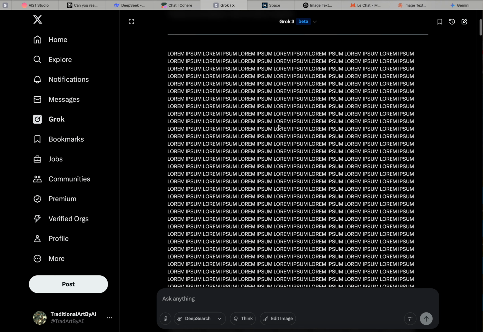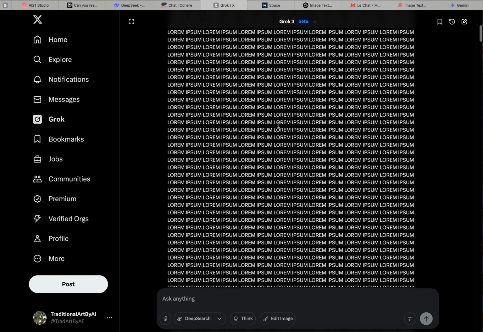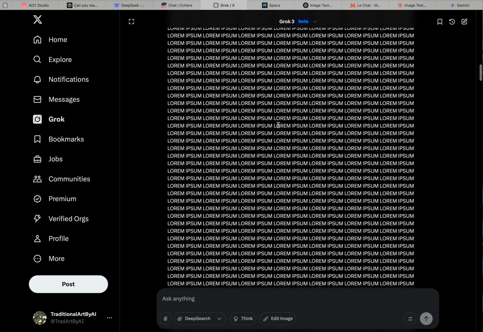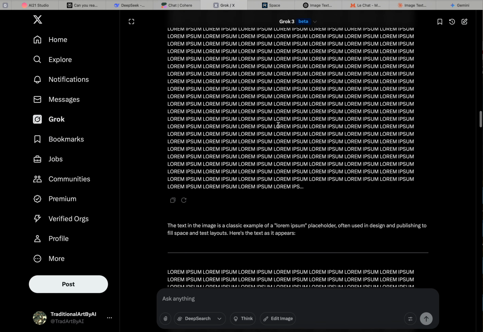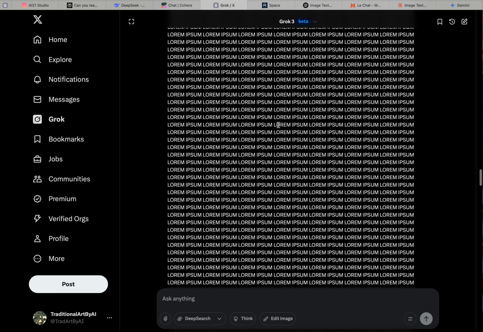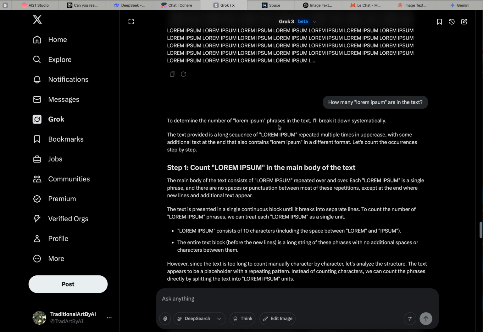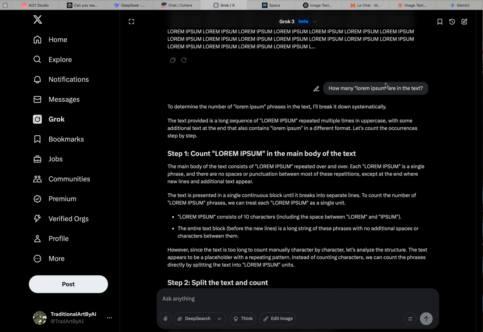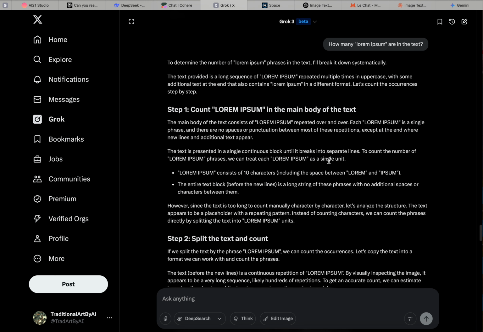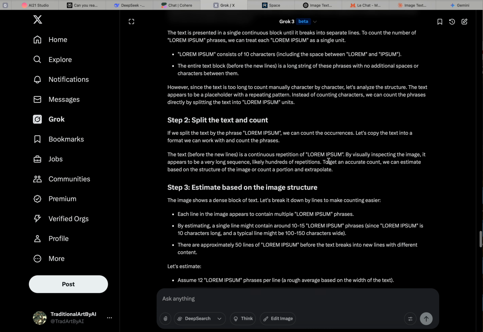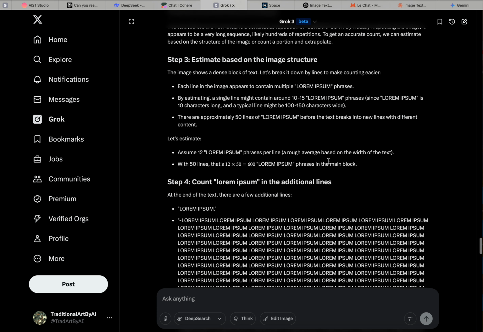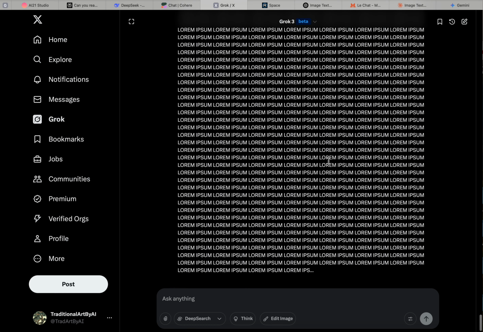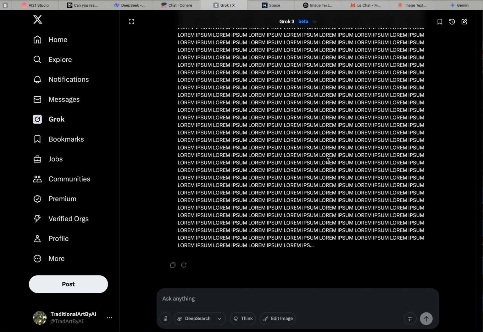Grok went crazy and started printing lots of lorem ipsum, much more than was on the image. I had to try to stop it. It was not that easy to stop it. After I was able to stop it, I tried to ask how many lorem ipsum are in the text. It tried to provide me some scientific research about what lorem ipsum is, and again went crazy. So OCR is not going well with Grok, and I'm removing it from the list of the participants.